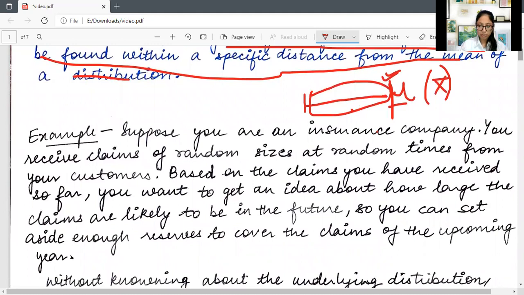If you are an insurance company, it receives n number of claims at random times, of random sizes, sometimes one type of claim, sometimes another. Based on the claims we have received in the past, we want to get an idea of the upcoming claims, since every company thinks of the future, so that we can keep aside some reserves. To get this, we'll be using Chebyshev's inequality on the basis of past received claims.